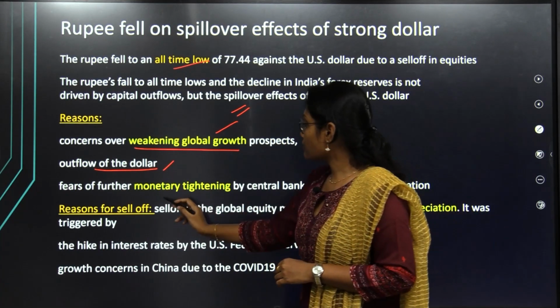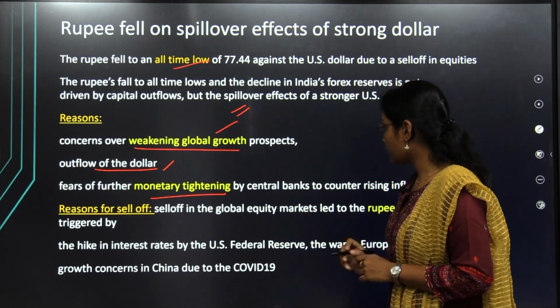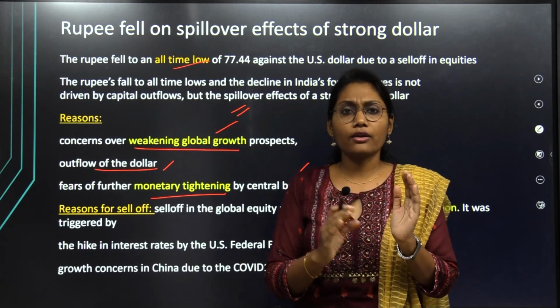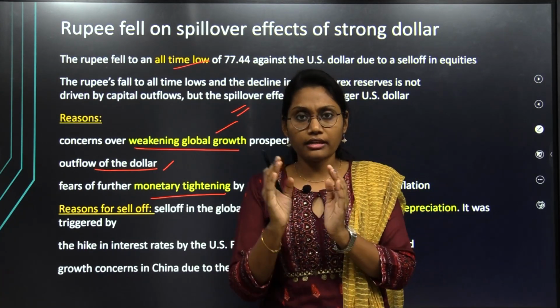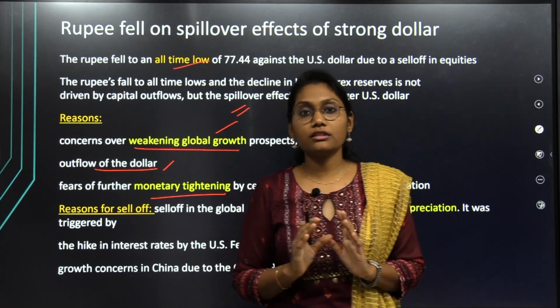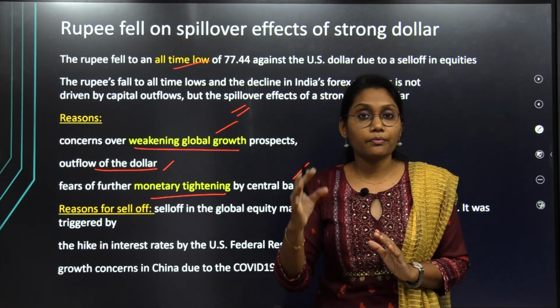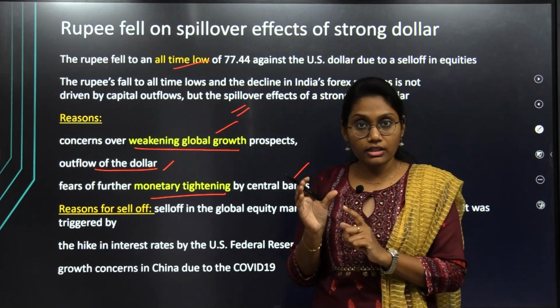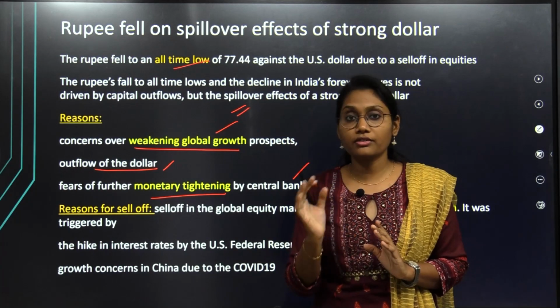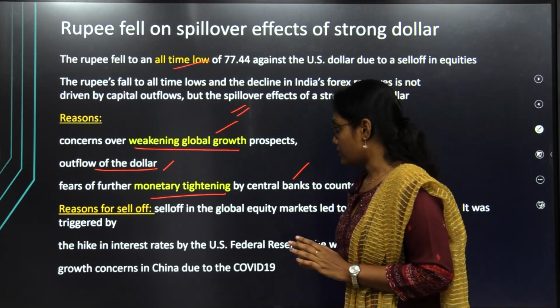And also there are fears of further monetary tightening by the RBI. So considering all these things, the value of the currency is at risk. So that's why the currency is going into depreciation. Try to focus on the word depreciation. It is not devaluation. Let us see the difference between these two terms in the coming discussion.